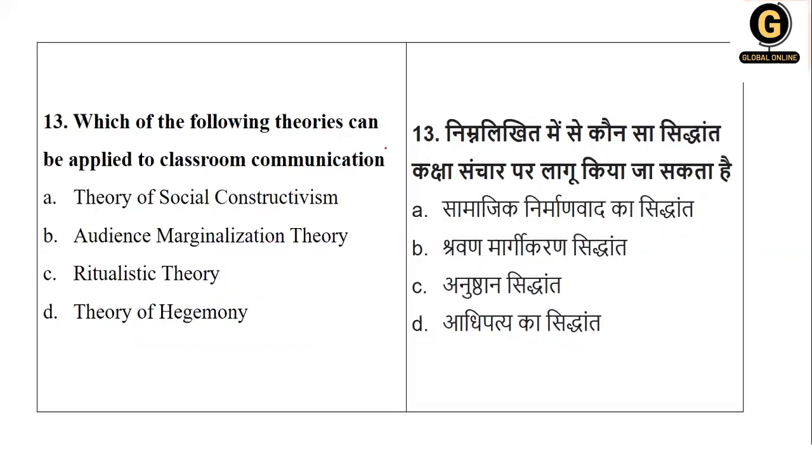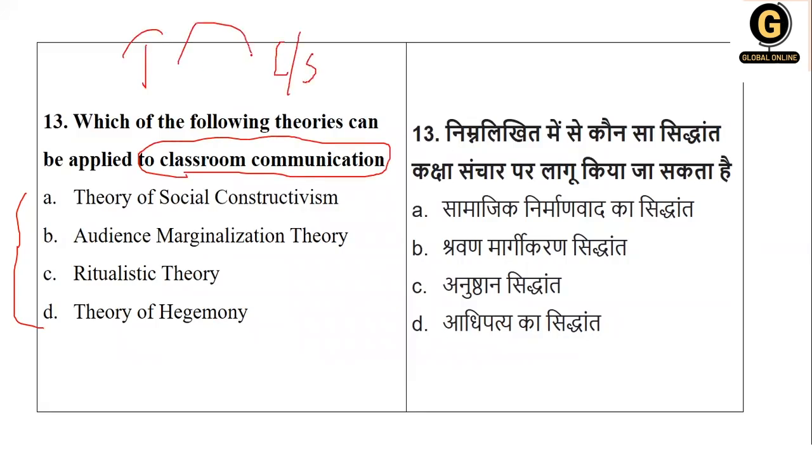Now, which of the following theories can be applied in classroom communication? In this question, let's assume that you do not know the theories, you have not read them. So just focus on the question once again: which theories can be applied in classroom communication, where there is a teacher and a learner or student. So basically, why does a teacher communicate with a learner? To transform him, to develop him, so it means to get constructivity out of it. So here, the theory that goes with the statement is the theory of social constructivism.